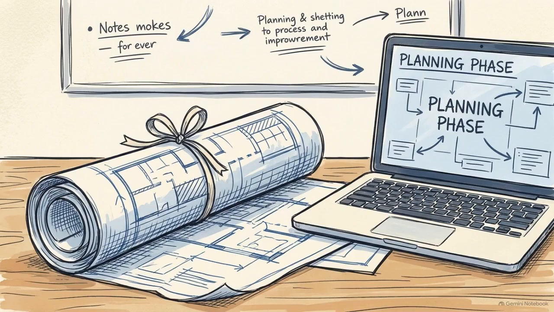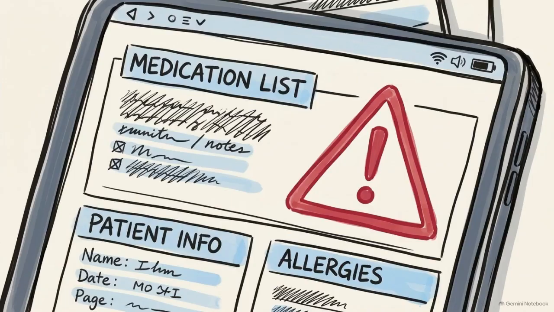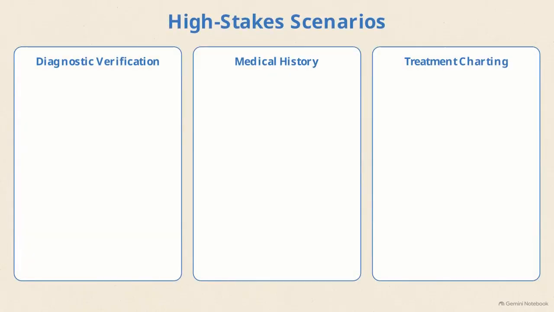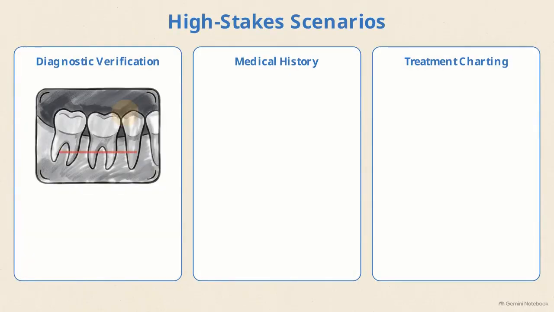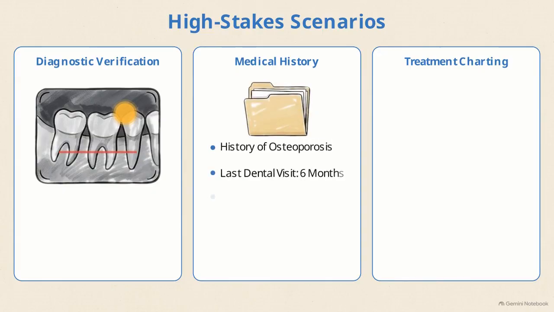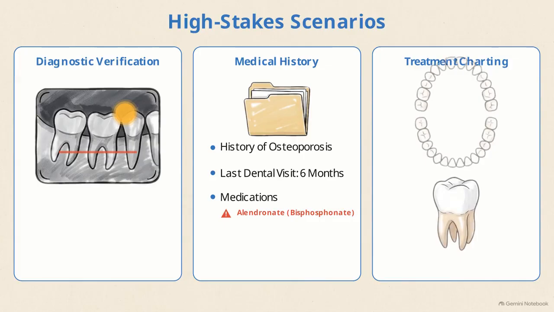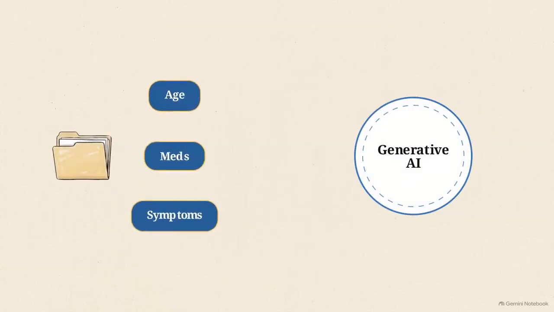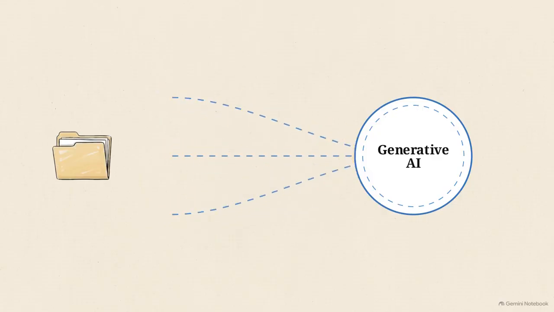Designing the station requires a specific blueprint. Step 1 is selecting a high-stakes clinical scenario where an uncorrected AI error will result in measurable patient harm. These scenarios demand active critical thinking. You might test a student on overlapping periodontal disease with early caries, a medically complex history involving bisphosphonates, or a complex endodontic treatment plan. Step 2 requires inputting your chosen clinical parameters into a generative AI tool.